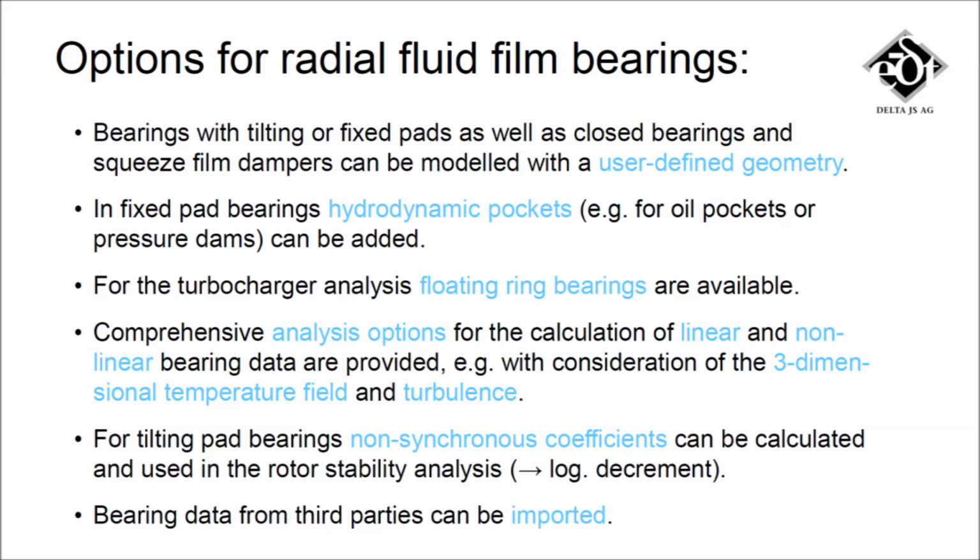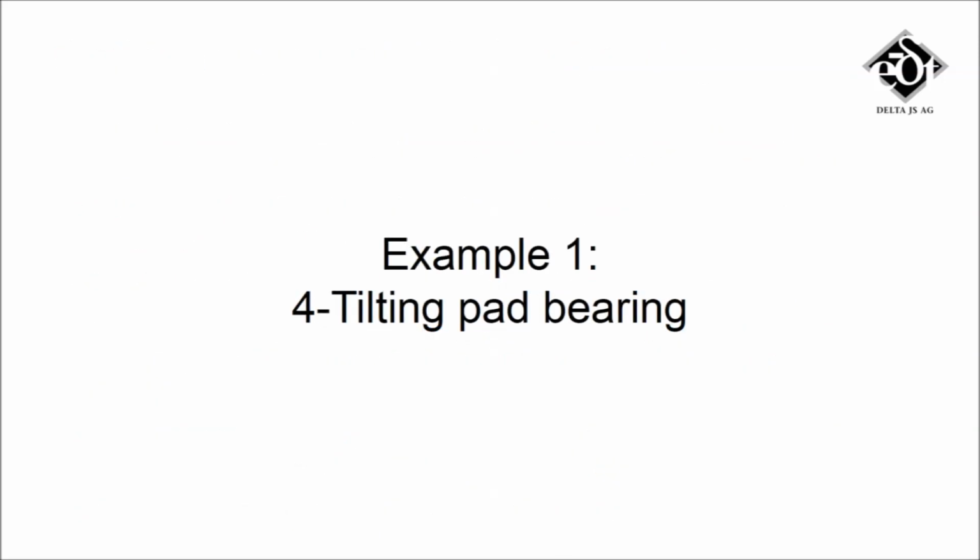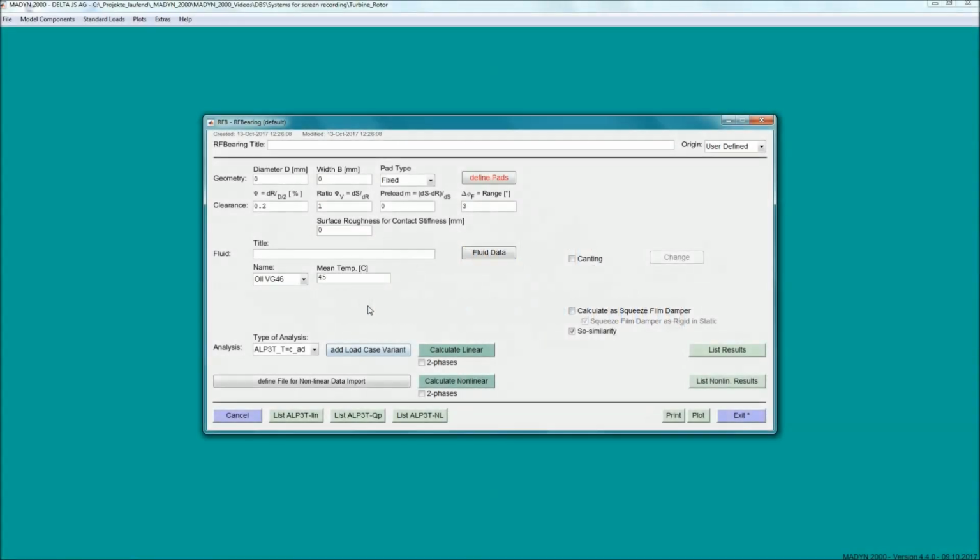Madyn 2000 includes comprehensive analysis options for the calculation of linear and nonlinear bearing data. The non-synchronous coefficients of tilting pad bearings can be calculated, which can affect the rotor stability. And finally, there is the option of importing bearing data from third parties. First, we show how to model and analyze a tilting pad bearing.